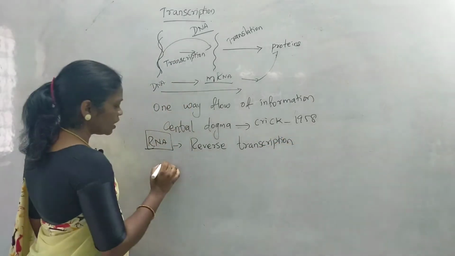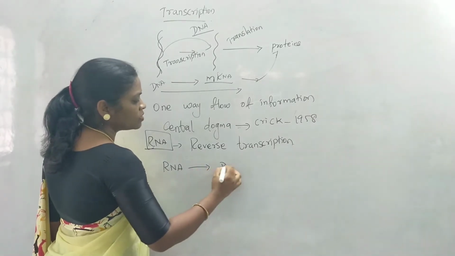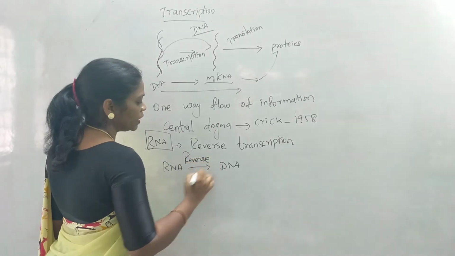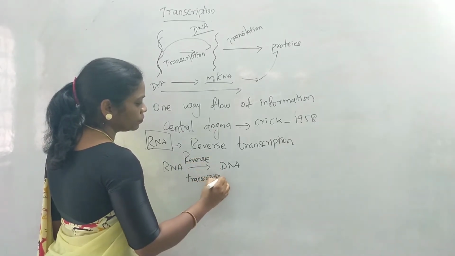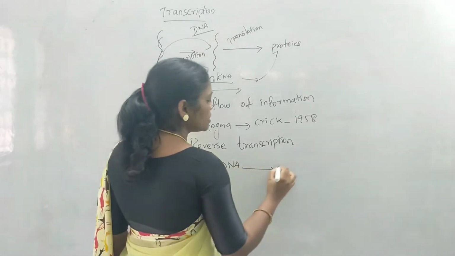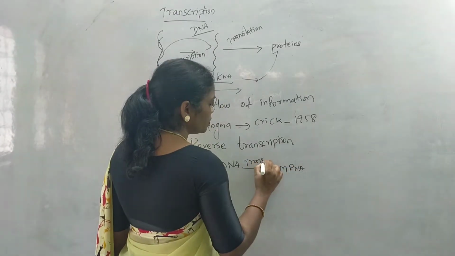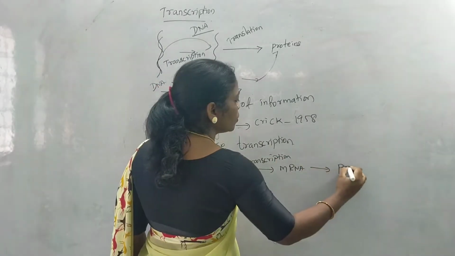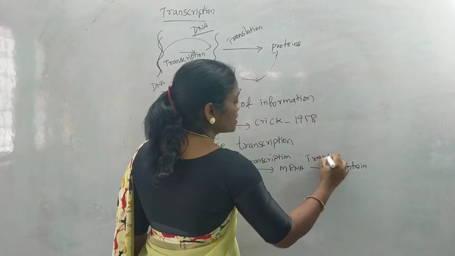So what happens here? The RNA transcribes the information into DNA by reverse transcription. From DNA, the message is given to mRNA by the transcription process, and from mRNA to the cytoplasm to produce protein, which is known as translation.